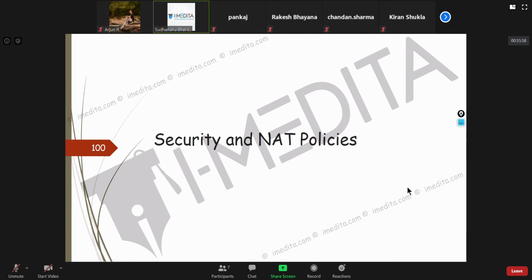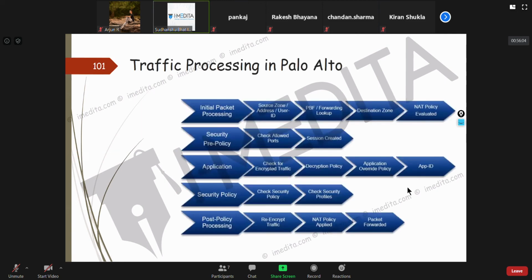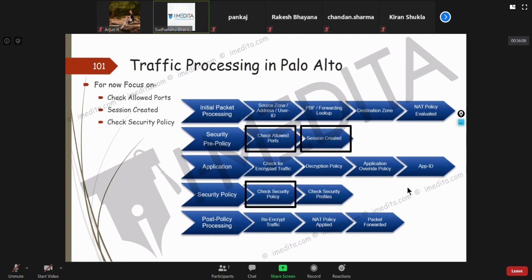Okay, next let's touch on security and NAT policy. Like we even discussed earlier, for now, focus on these things.